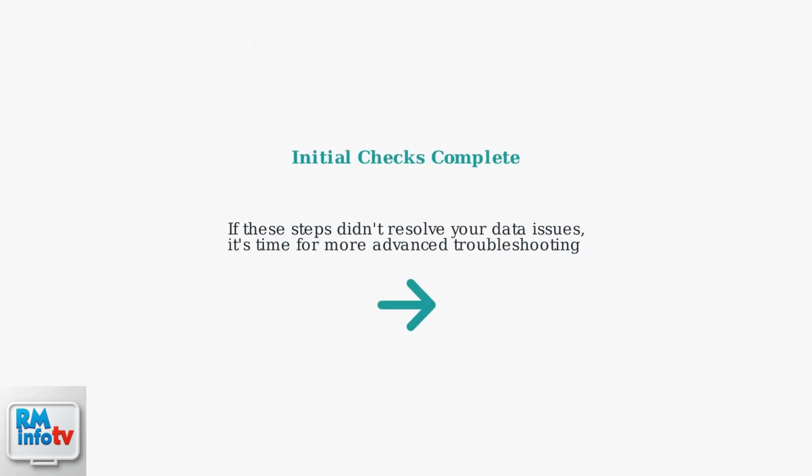These initial troubleshooting steps resolve most common Cricket Wireless data connectivity issues. If your data is still not working after trying these solutions, advanced troubleshooting, including APN settings configuration, may be needed.